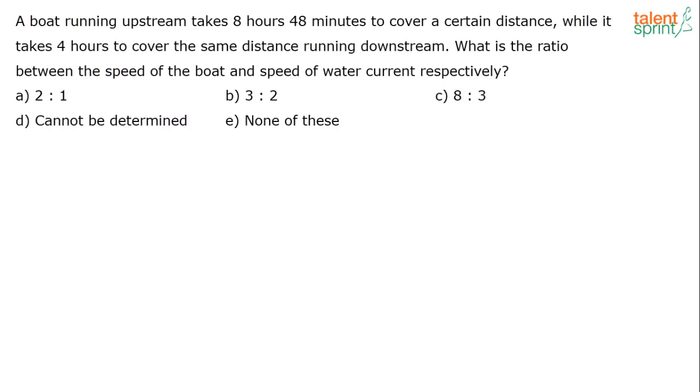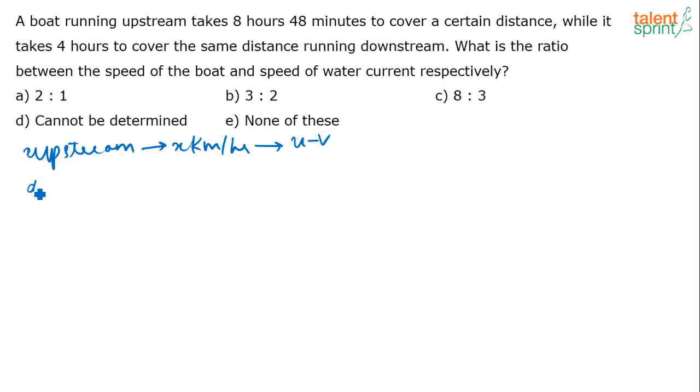See, I am just assuming that going upstream, let the speed of upstream just be x kilometers per hour. Now this x kilometers per hour is what? Upstream means it is actually u minus v, correct? The speed of the boat minus the speed of the current. So I am just taking it as x. Okay, u minus v, I have taken it as x.